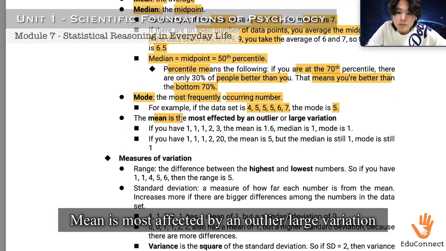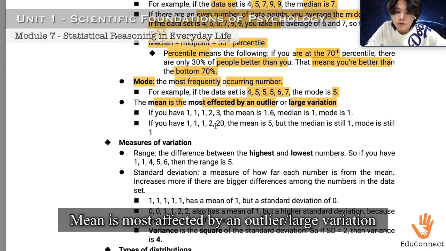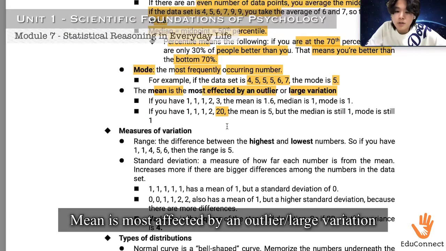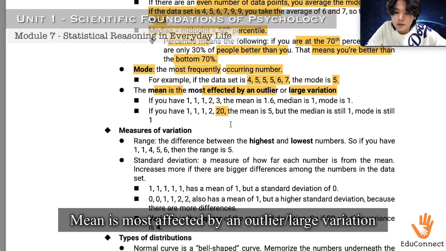The mean is the most affected by an outlier or large variation. So if you have 1, 1, 1, 2, 3, the mean is 1.6, median is 1, mode is 1. So all of these values, as you can notice, are pretty similar to each other in value, right? But if you have 1, 1, 1, 2, 1, 20, and in this dataset, 20 is the outlier because it is extremely larger than the other values within this dataset. The mean is 5, the median is still 1, and the mode is still 1.